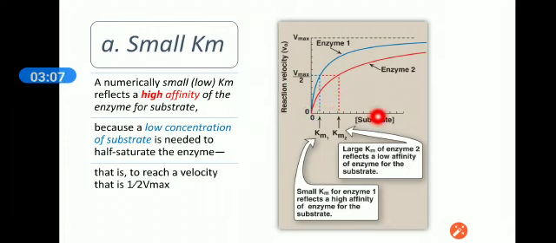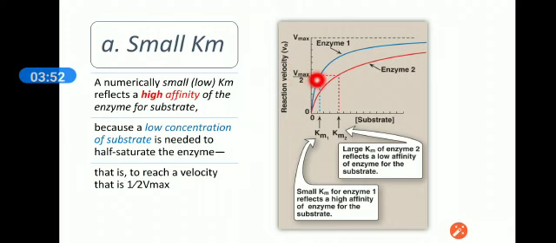Suppose, as we discussed in our previous lectures, carbonic anhydrase converts carbon dioxide into bicarbonate, and in 1 second it converts almost 80 million molecules of carbon dioxide into bicarbonate. That is its maximum velocity.